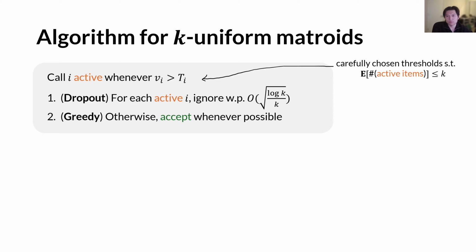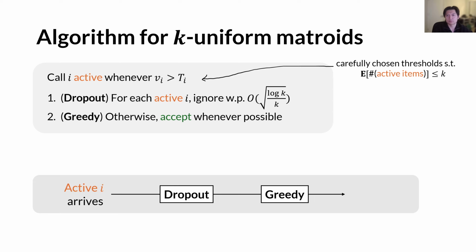And here, what we really care about is the probability of an active item being selected. And it turns out that if for every active item i, such probability is 1 minus epsilon, then together with carefully chosen thresholds, the competitive ratio of this algorithm will be 1 minus epsilon, which is very good.